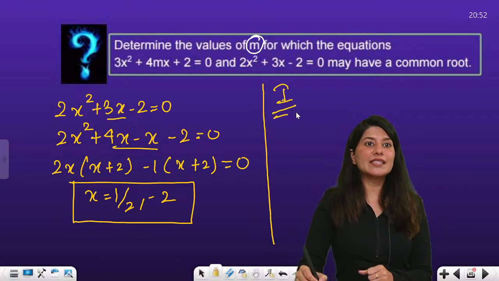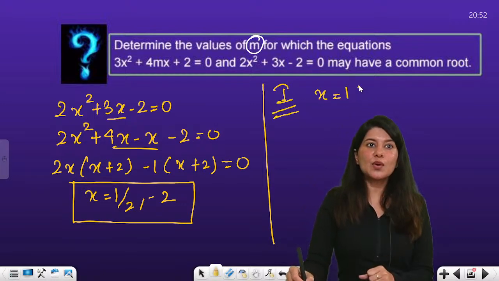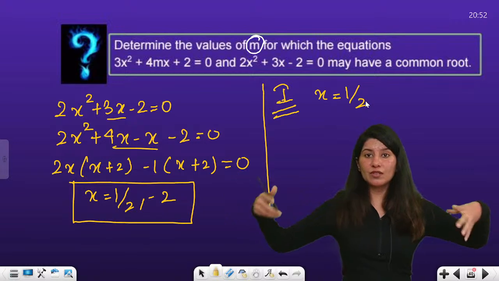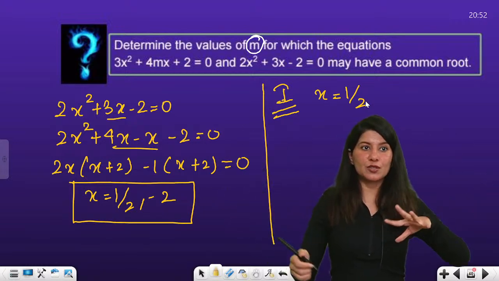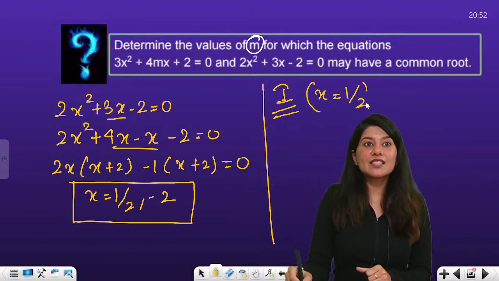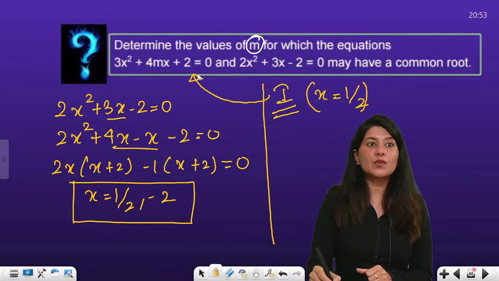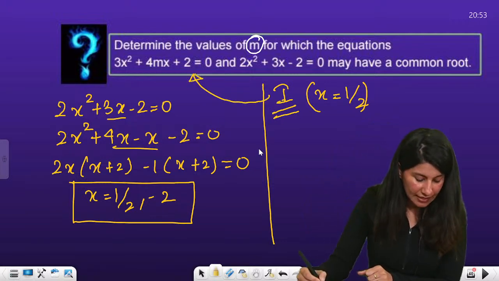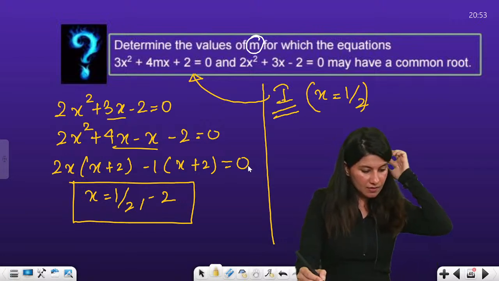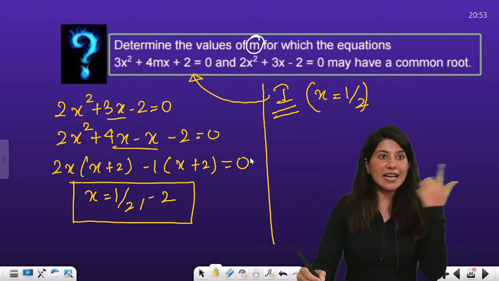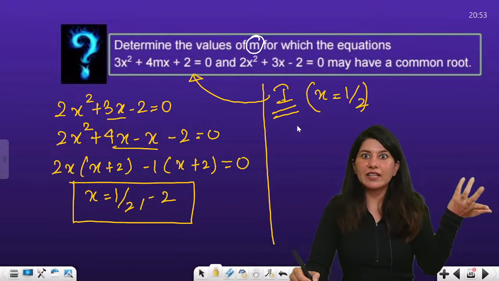Case number 1 says that suppose x equals half is the shared root, the common root of both the equations. That means x equals half will satisfy my first equation, yes or no? Yes, x equals half will satisfy my first equation. So what are we waiting for?